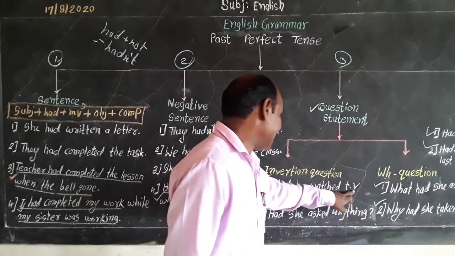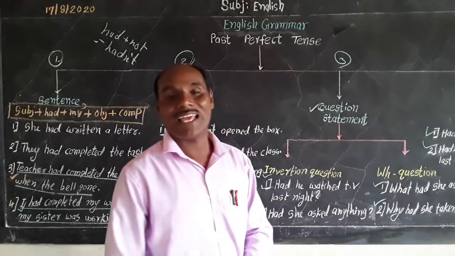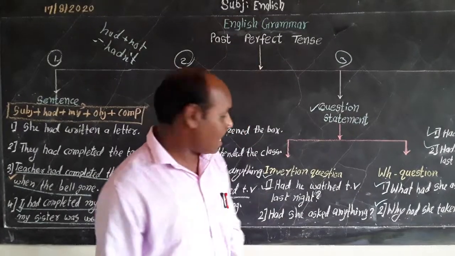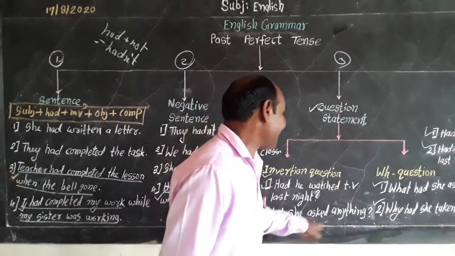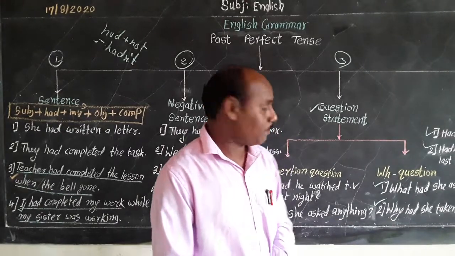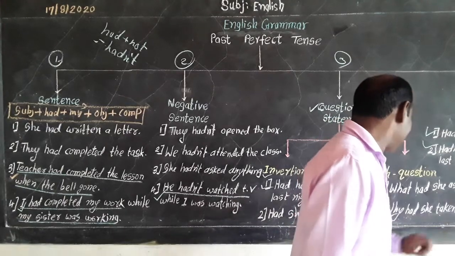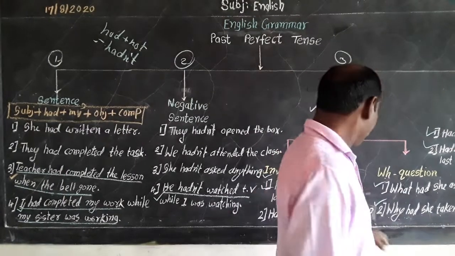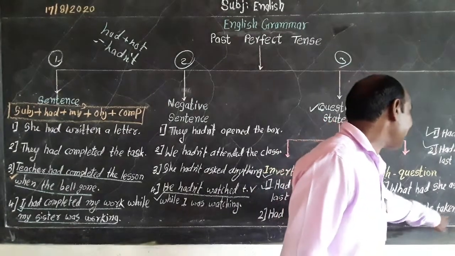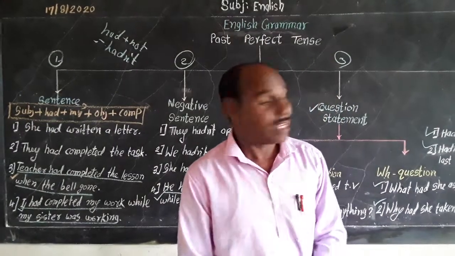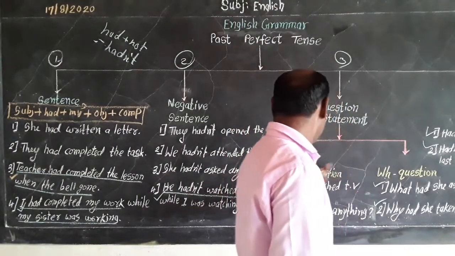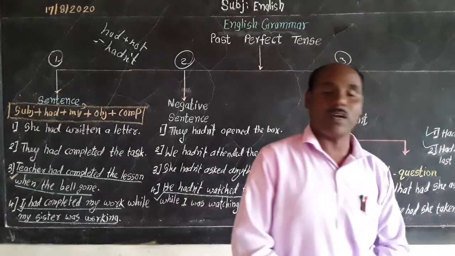Had he watched TV last night? Had he watched television last night? Then, had she asked anything? तिने काय विचारलं का? Then WH question. What had she asked? तिने काय विचारलं? Why had she taken it? तिने का घेतला? These are two types of questions, inversion questions and WH questions.